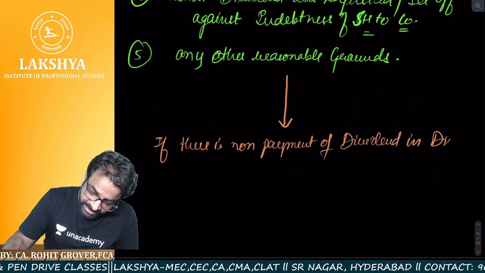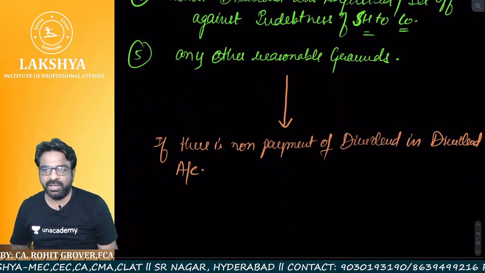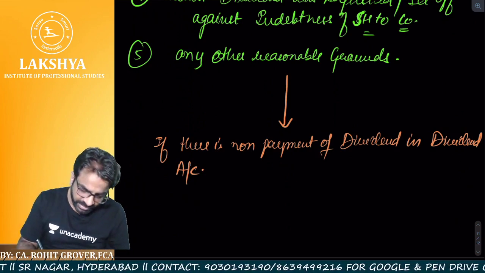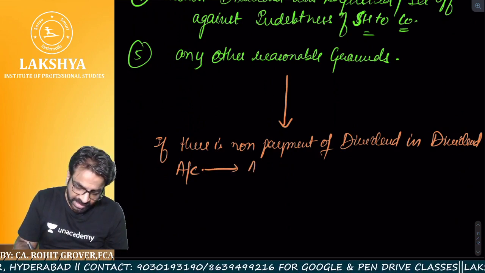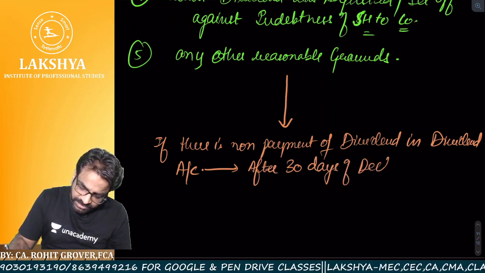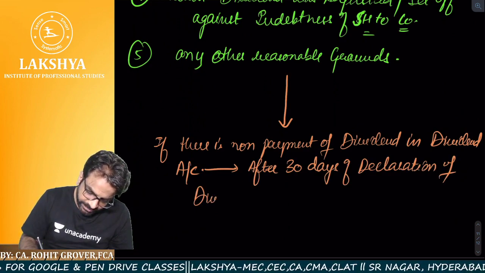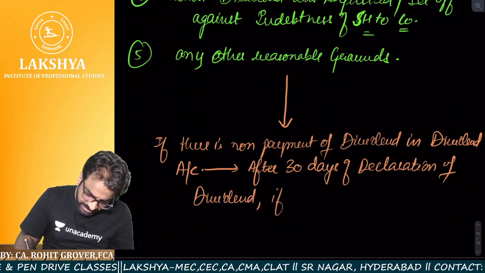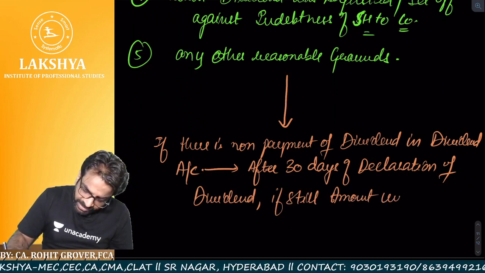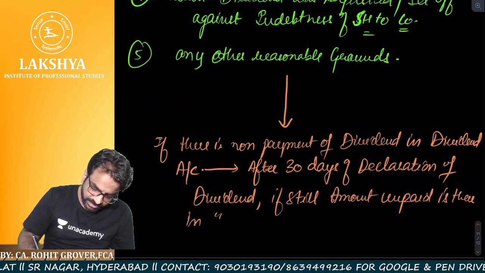in dividend account, now tell me whether some payment is not being made, and it means that amount which was about to be paid is still in which account? Dividend account. Then what will happen? Then after 30 days of declaration of dividend, if still amount unpaid is there in which account?